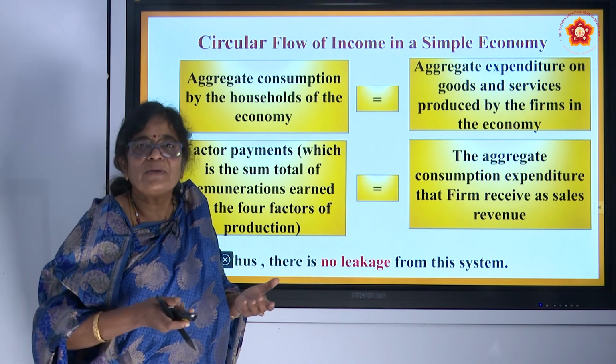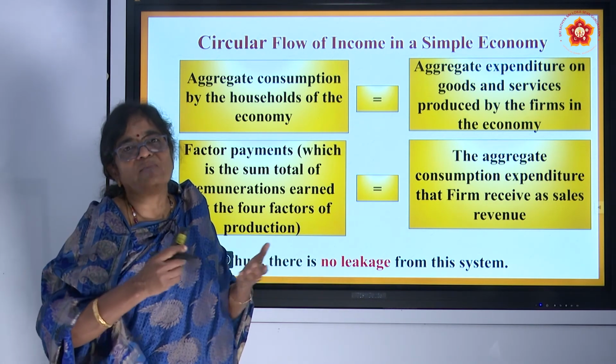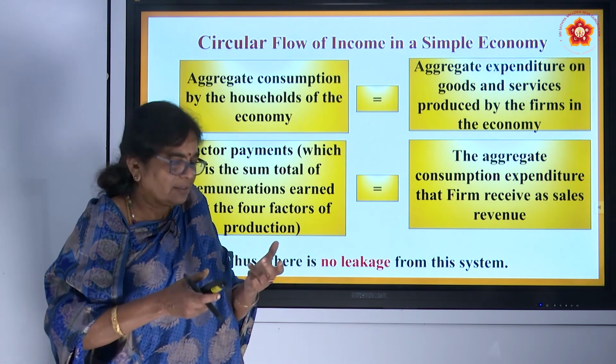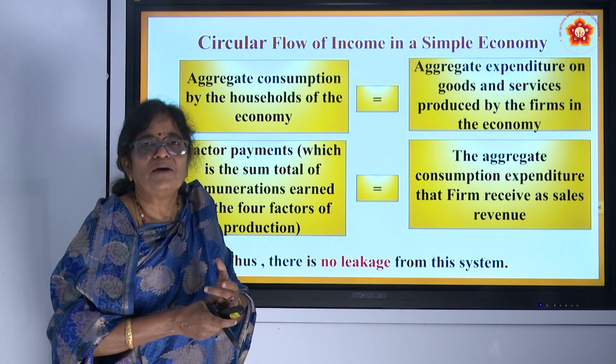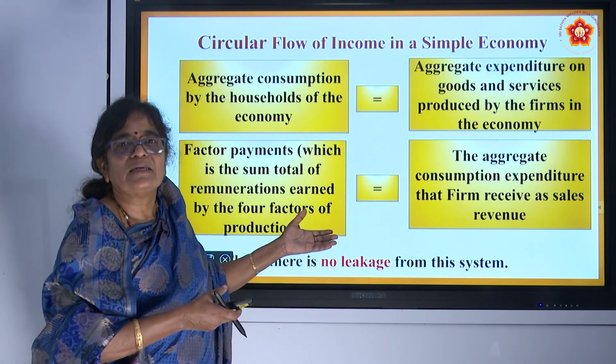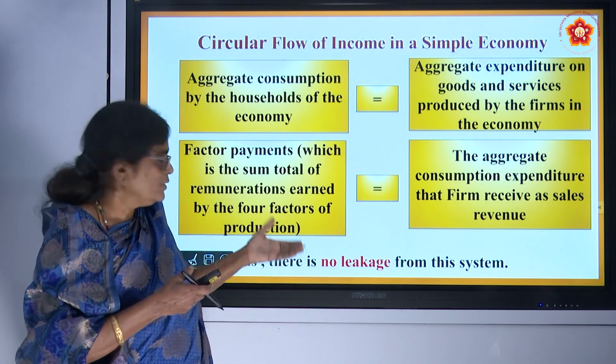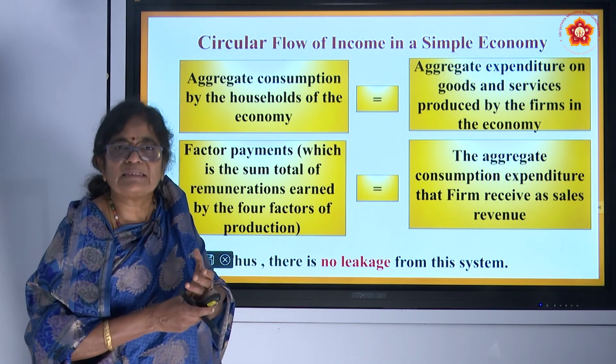In a real economy, the banking sector will always be there. Households always save part of their income in the bank, and the rich people will pay taxation. But this is an imaginary economy. A simple economy is an imaginary economy where we assume that there is no leakage.